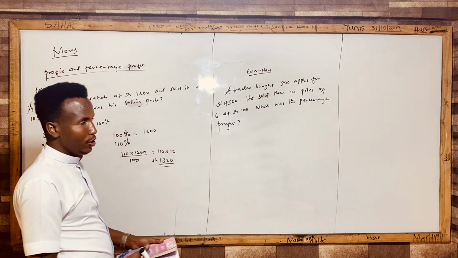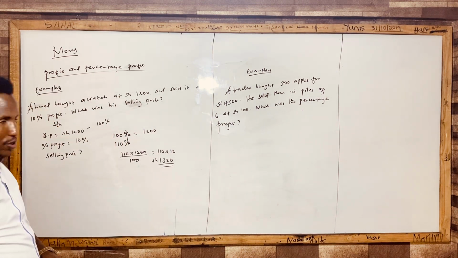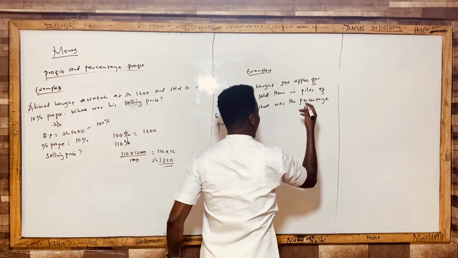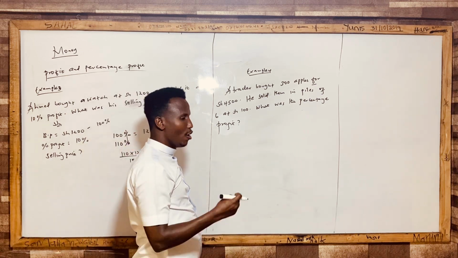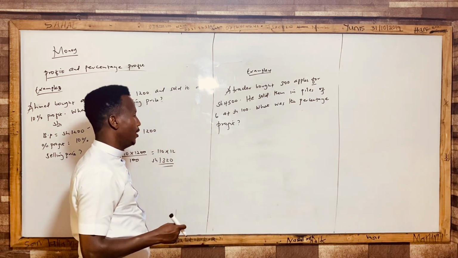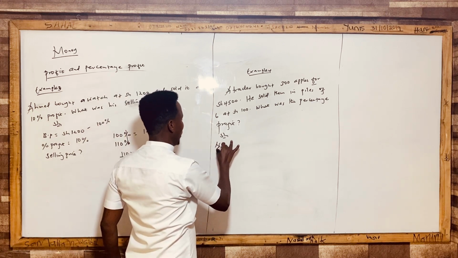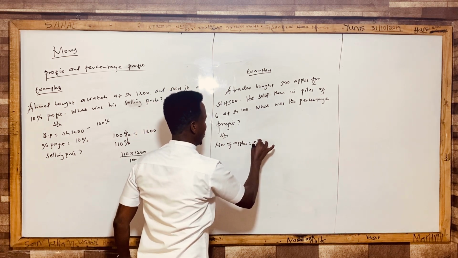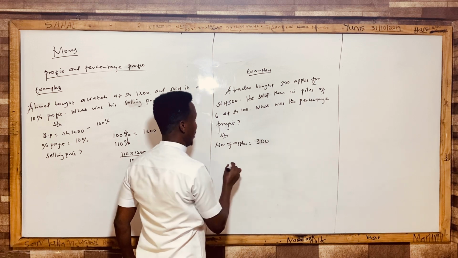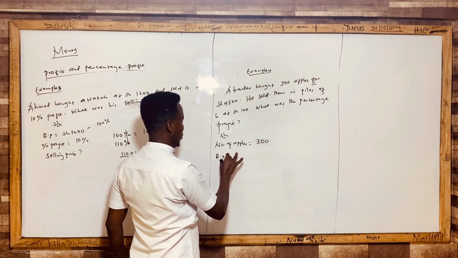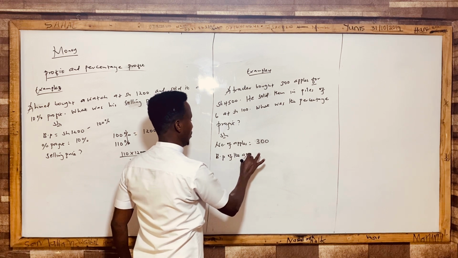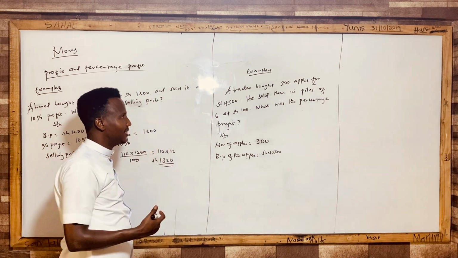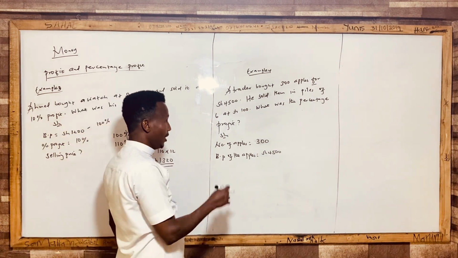Understand this question, yeah? You are told a trader bought 300 apples for shilling 4,500. Just understand that "for" means that is the total. So we are going to say solution. We have a number of apples, that's equivalent to 300. Then we have also the buy price of the apples, which is shilling 4,500. Now, how is this character selling this thing? He sold them in piles of 6.